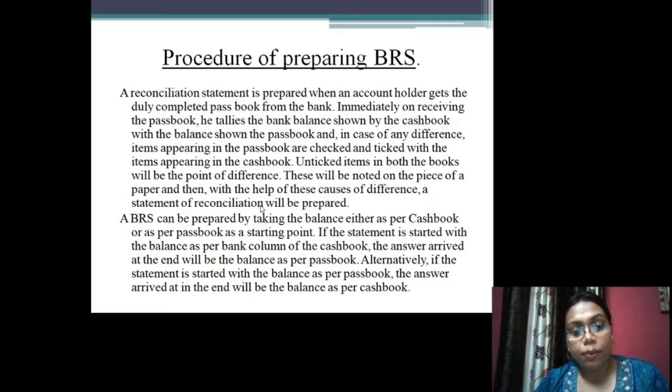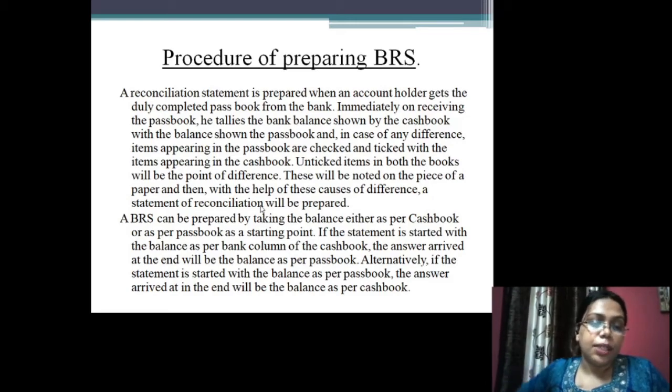A BRS can be prepared by taking the balance either as per cash book or as per passbook as a starting point. If the statement is started with the balance as per the bank column of the cash book, the answer arrived at the end will be the balance as per passbook.